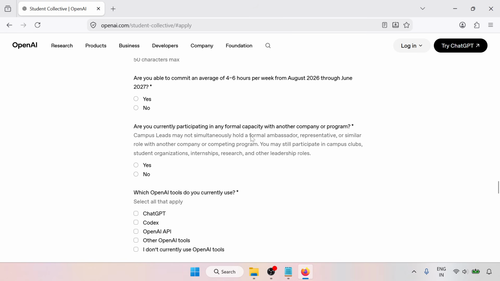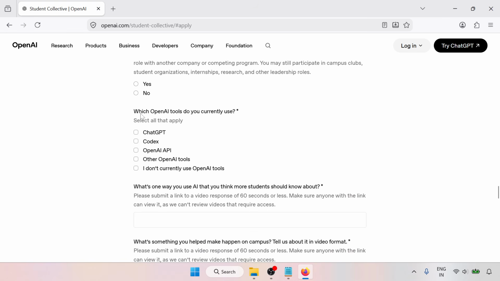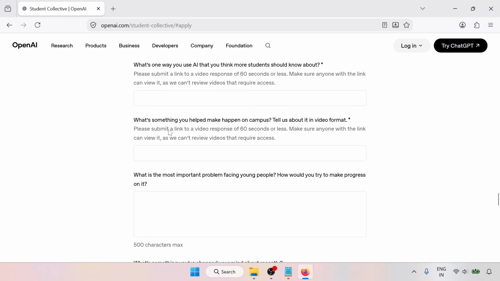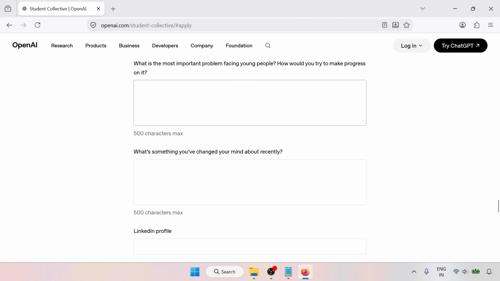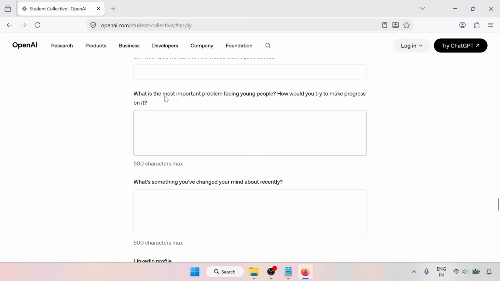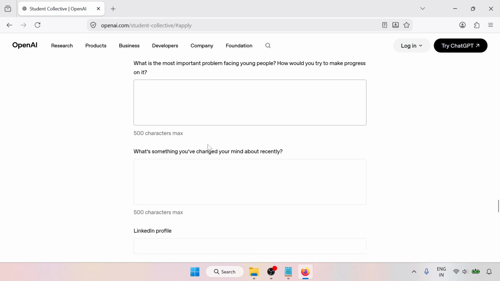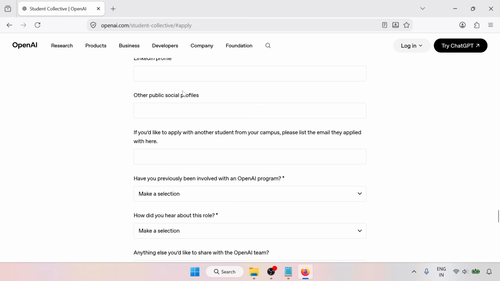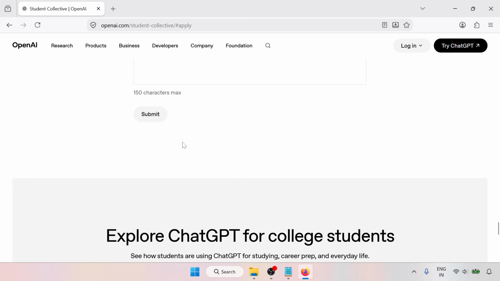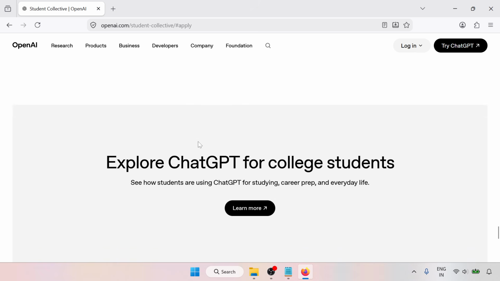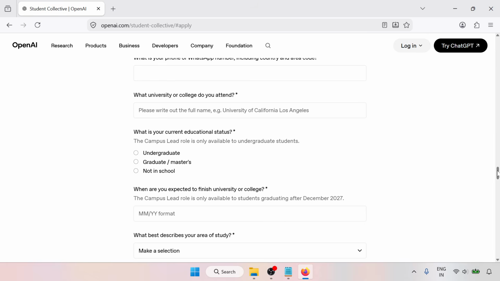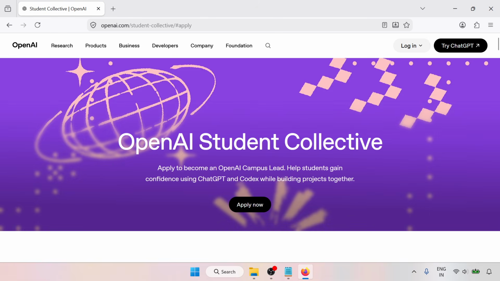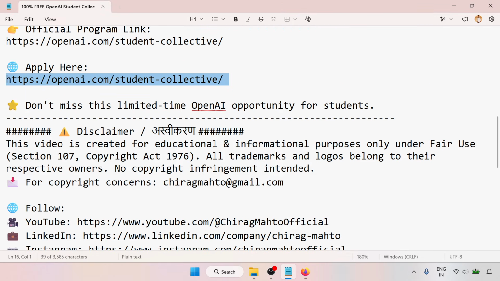You go through this, and another company or program: no. Which OpenAI tool do you use? ChatGPT, Codex, OpenAI API, and others. And finally, you have to give some other details, like the most important program facing young people, something you changed your mind about, your LinkedIn profile, public social profile, and other details. So finally, submit. So this is the step-by-step process. You can open the OpenAI Student Collective page and go through all the steps.